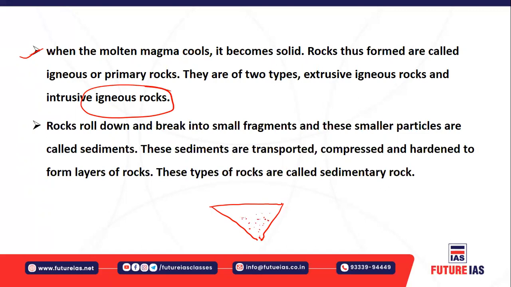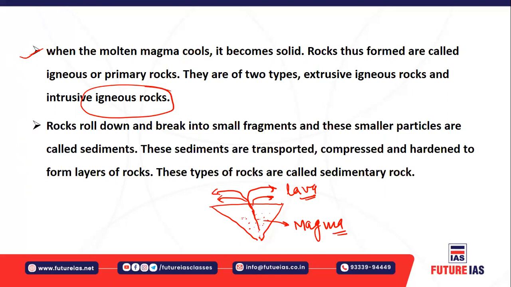The molten rock inside the earth is called magma. When it comes out through a volcanic eruption or fissure volcanoes, it is called lava. It is a similar molten rock.